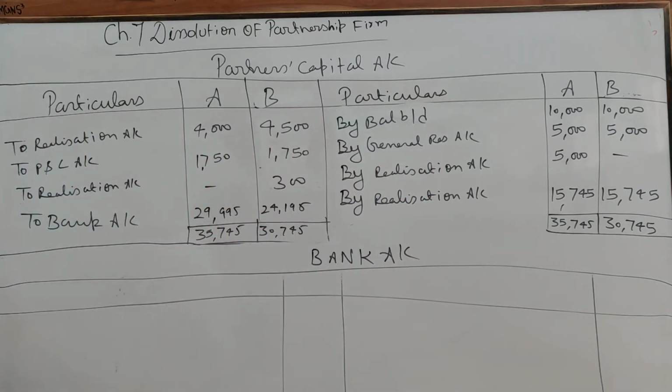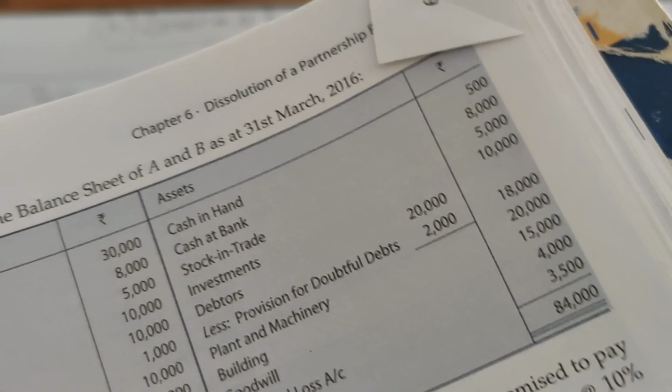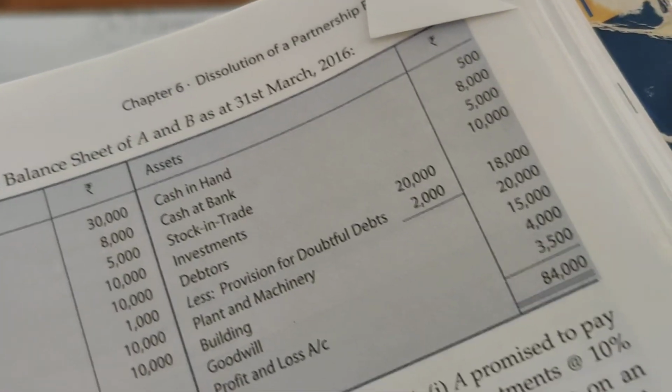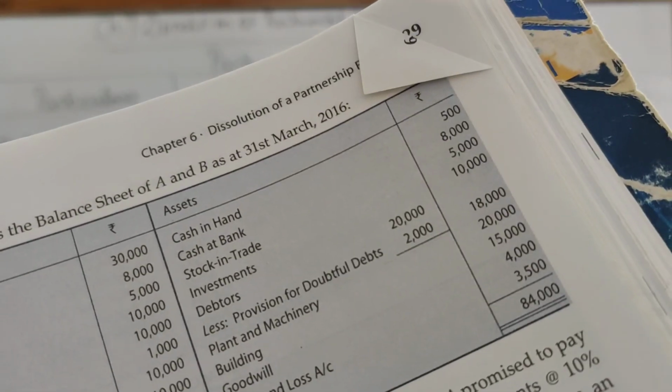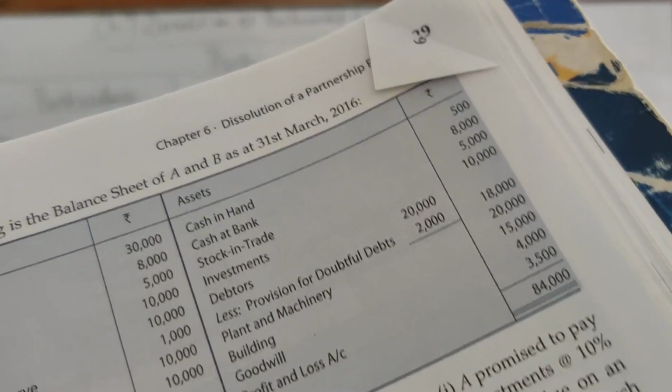See, is any opening balance of the bank given? Yes, both are given. See here, cash in hand and bank both are given. So it is considered that cash in hand is also transferred to the bank account. So we will club both the amounts.